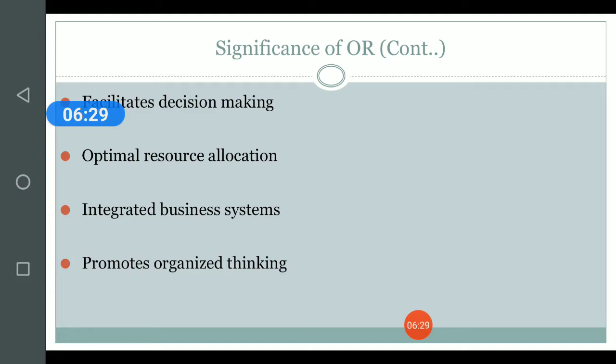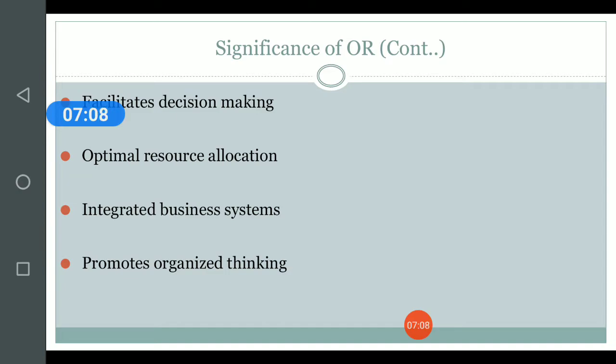The next important thing is that it gives an integrated business system. Why? Because at the same time, it can be utilized in the different departments of a particular organization. For example, it may be working on inventory management, production management, operations management, quality control management, procurement management, dispatch management at the same time so that the overall cost of the company is reduced.